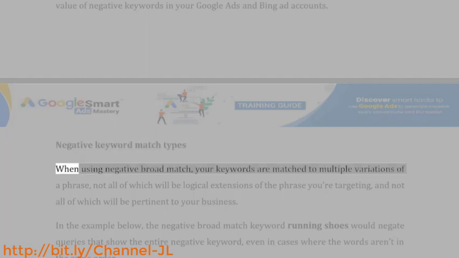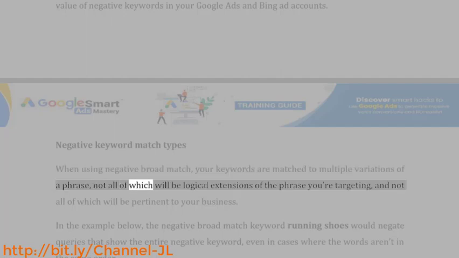Negative keyword match types. When using negative broad match, your keywords are matched to multiple variations of a phrase, not all of which will be logical extensions of the phrase you're targeting, and not all of which will be pertinent to your business.